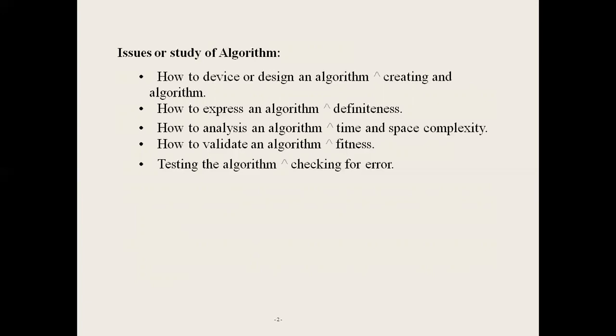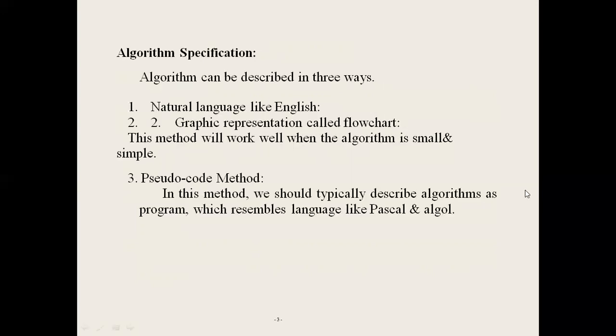The last one is testing. Testing means it must give the correct answer. First, it may give the correct answer, checking for errors based on the sample data. After checking, you must find the performance measurement. The performance measurement is calculated on the sample data, based on time complexity and space complexity.